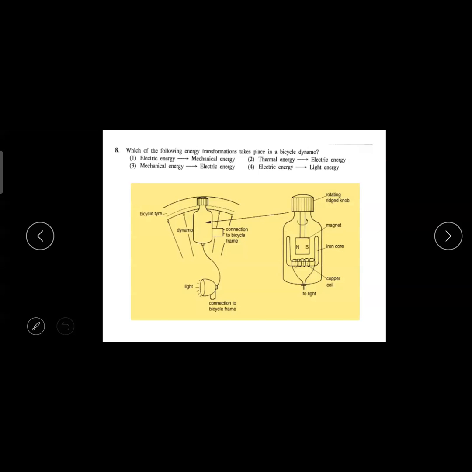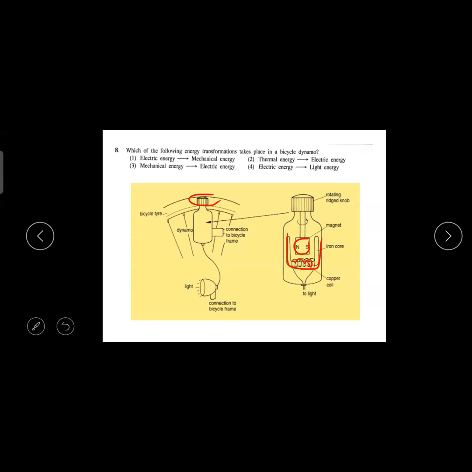Okay, then which of the following energy transformations takes place in a bicycle dynamo? So you all know the bicycle dynamo, right? It is from the old days. Now you only have LED bulbs, LED lights and battery powered ones. Before, they used to have this bicycle dynamo. They could fix that dynamo so that when the tire rotates, the small turbine of the dynamo also rotates. When that is rotating, the inside mechanism is connected to a magnet, and there is a coil.